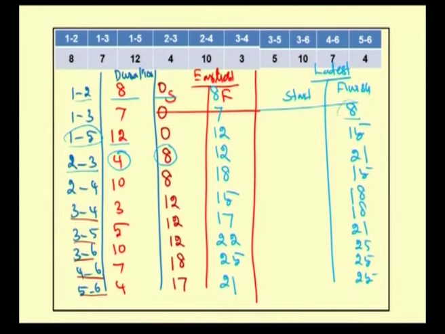Now, from the latest finishing time, if we subtract the duration, we will get the latest starting time for that activity. So, 8 minus 8 is 0. So, for the activity 1 2, the latest starting time is 0. For example, for the activity 3 5, the latest finishing time is 21 and the duration is 5. So, if we subtract 5 from 21, we will get 16 as the latest starting time for the activity 3 5.